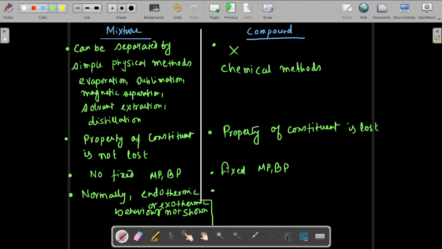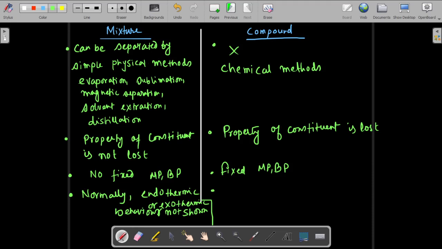Here, when you prepare a compound, definitely some chemical reaction is involved, and whenever chemical reaction is involved, there is some interaction of energy. That means maybe the energy of the reactant is more than the energy of the product, or the energy of the reactant is less than the energy of the product. So there is a difference in energy. In what? In compound formation, because there is a chemical reaction. If there is a chemical reaction, there will be a difference in energy.